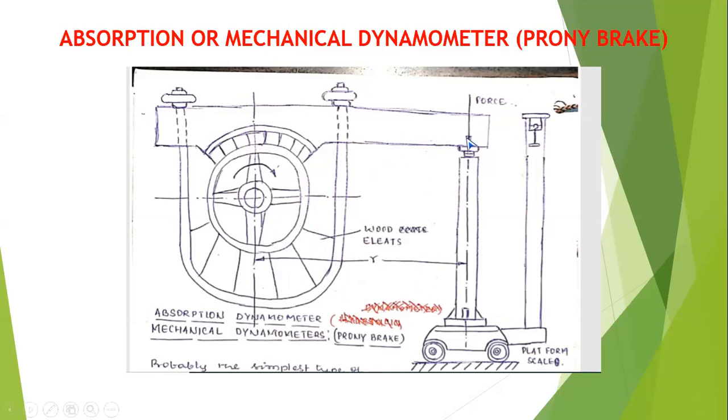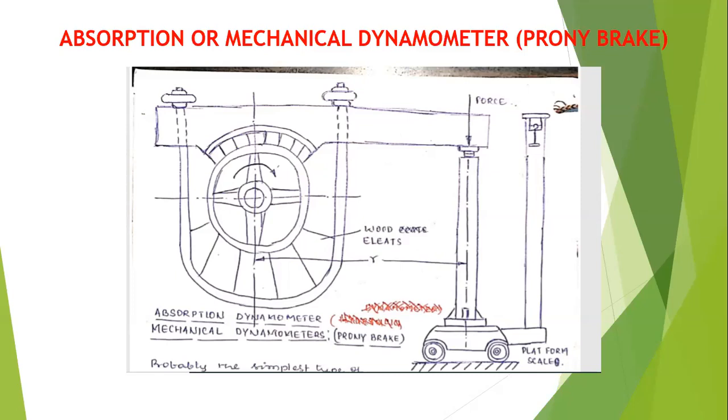When you press the lever, what will happen? It resists the movement or rotation of the pulley. In turn, the pulley is connected to the engine, so that the rotation of the shaft comes to lower speed or standstill position, or stops.